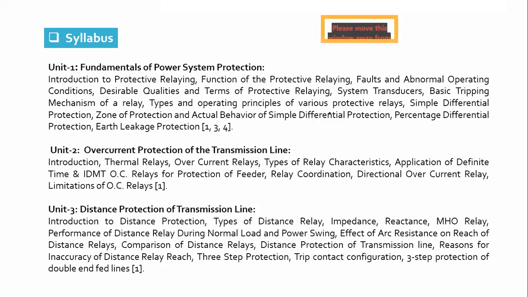Now this is the syllabus of the course. Unit 1 is the fundamentals of power system protection. So it will have the basic terminologies and the fundamentals, why we need to have a protection system, and when we design the protection system, what should be the desirable qualities of any protective scheme, how the tripping of the circuit breaker can be done by using relays, and then there are different types of relays.